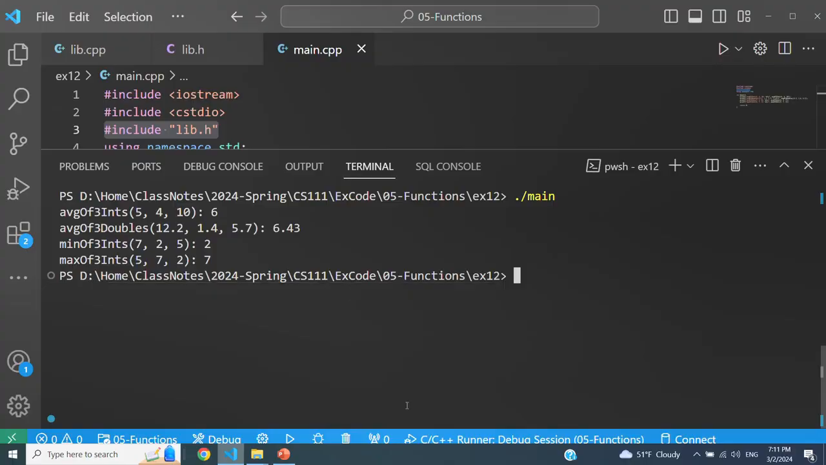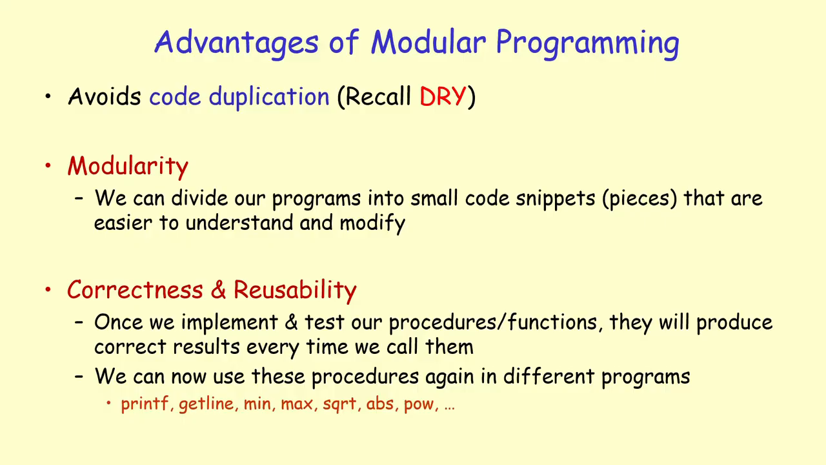So what are the advantages of modular programming? First of all, it avoids code duplication. Remember the do not repeat yourself principle. And it leads to modularity. We can now divide our program into small code snippet pieces that are easier to understand and modify. And correctness and reusability. So once we implement and test our procedures or functions, we know that they will produce the correct result every time we call them. We can now use these functions or procedures from different programs, right?